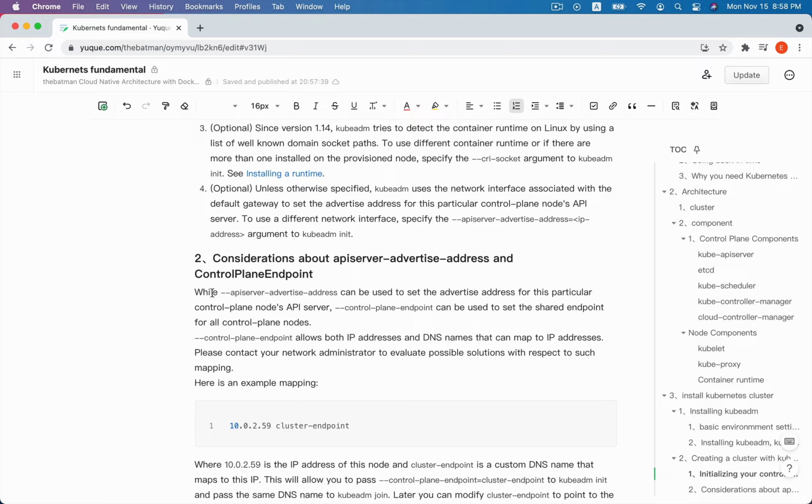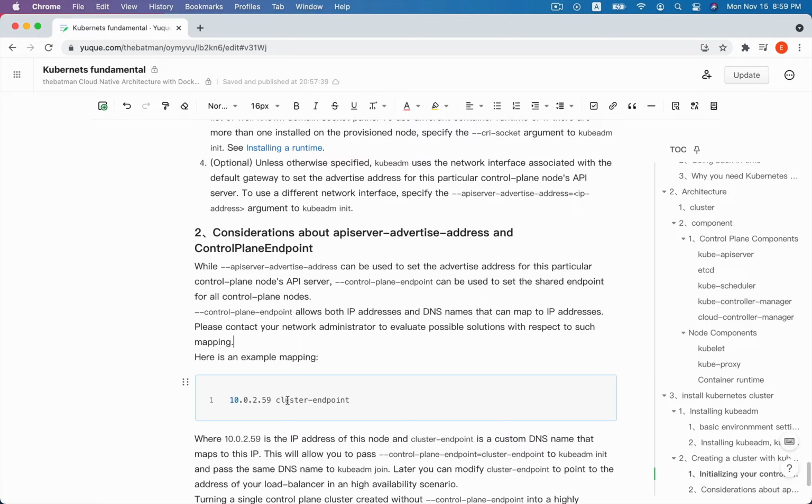Just as we said before, the API server advertise address can be used to set the advertise address for this particular control plane node's API server. The control plane endpoint can be used to set the shared endpoint for all control plane nodes. So we can allow both IP addresses and DNS names that map to IP addresses.